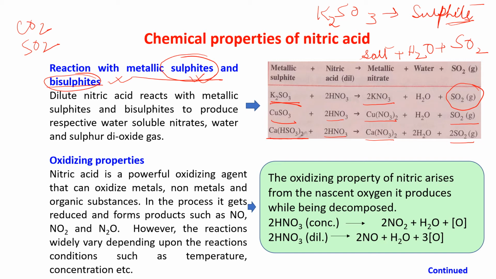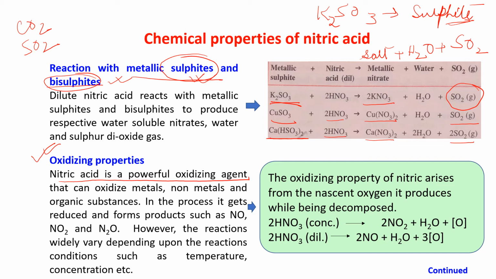Next, a very important property is coming, that is the oxidizing property of nitric acid. Nitric acid is an acid, so naturally it has oxidizing property. Nitric acid is a powerful oxidizing agent. It can oxidize others, itself getting reduced.